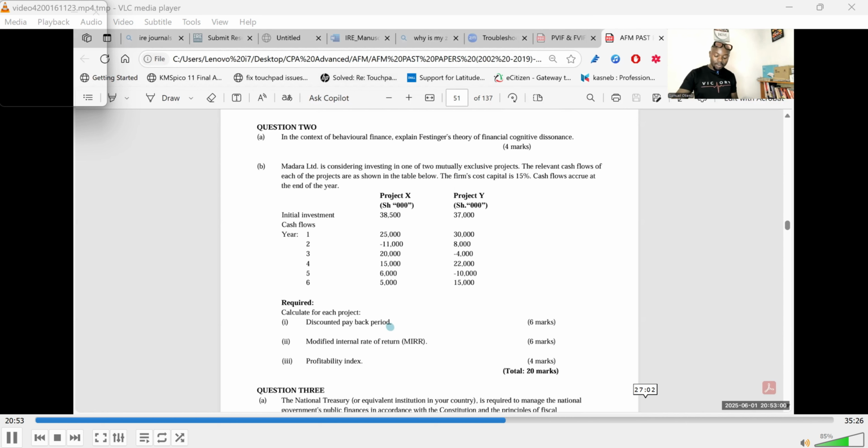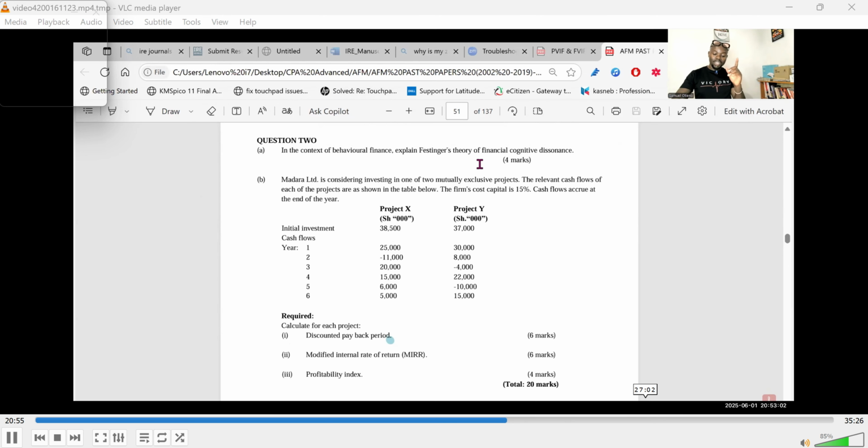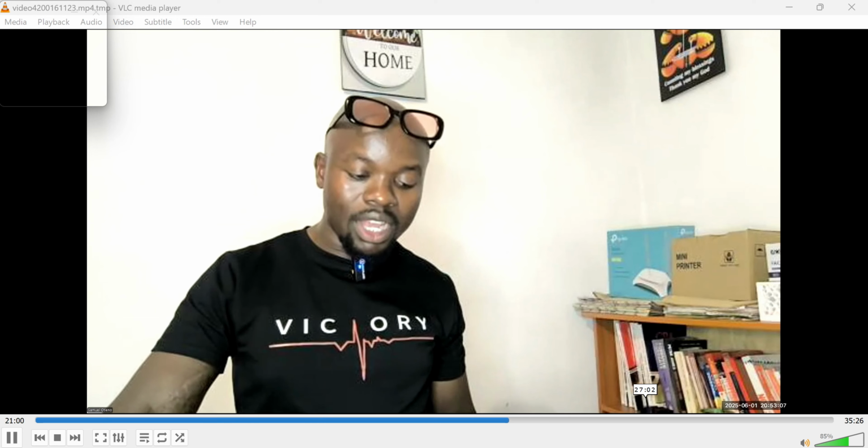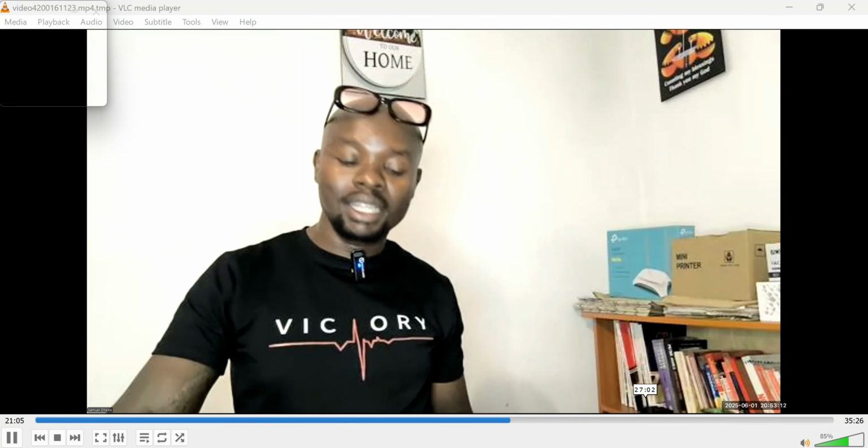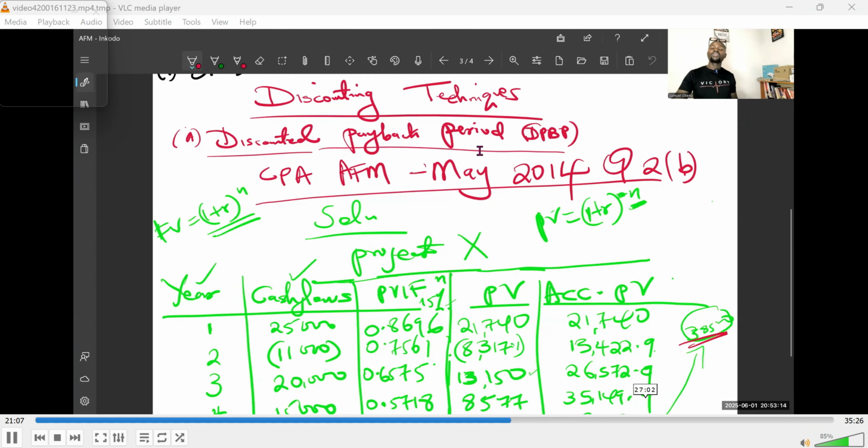We already did it, and I want to give you a very simple way to understand it. Remember that whenever you get into this financial management examination, at the back of the paper you normally get something called discounting tables. But even if you don't get a discounting table in an exam room, you're able to come up with yours just from your calculator. Let me pick my calculator here. Just from your calculator, you are able to compute your discounting factor without a hassle. And again, if you have your computer, you have your Excel.